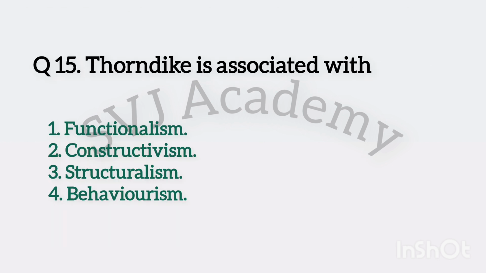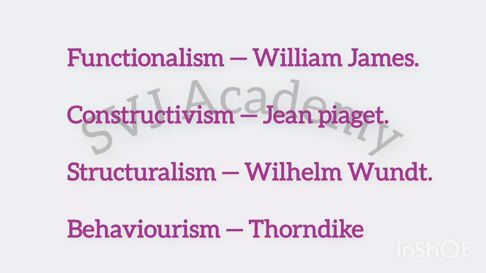Question number 15. Thorndike is associated with options: functionalism, constructivism, structuralism, behaviorism. William James is associated with functionalism, Jean Piaget with constructivism. Wilhelm Wundt and Edward Titchener are associated with structuralism. Thorndike is associated with behaviorism. The right option is the fourth one, behaviorism.